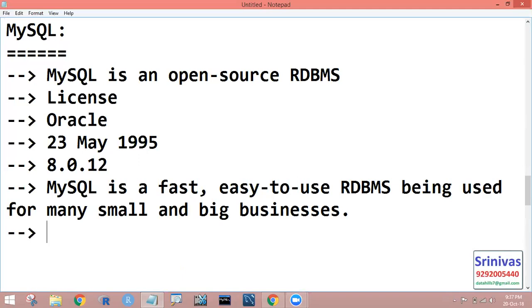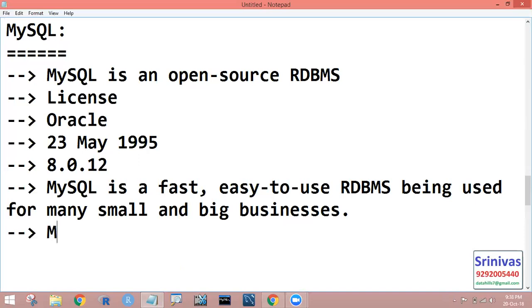MySQL works on many operating systems, not only Windows. It is platform independent and can work on any operating system. We can work with many languages, such as C, C++, Java, or Python. All the programming languages can interact with MySQL. It is very fast and works well even for large data sets.